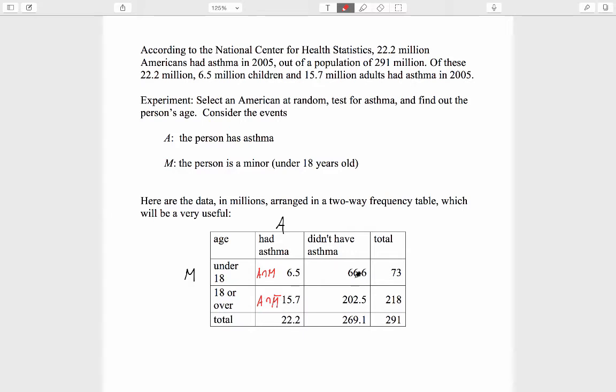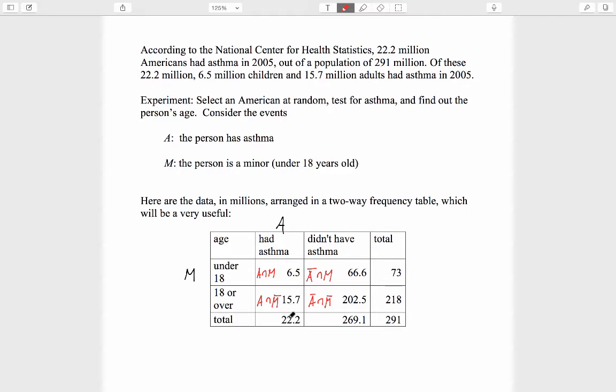These 66.6 million people are the ones in the event A complement. They did not have asthma, but in the event M, they are minors. And these 202.5 million are in the event A complement intersect M complement. They didn't have asthma, and they're not under 18, so they're in A complement and also in M complement.